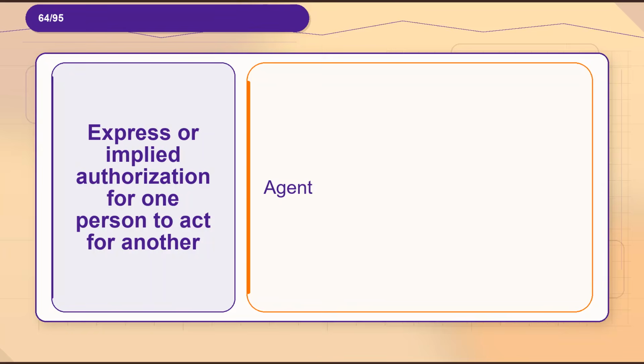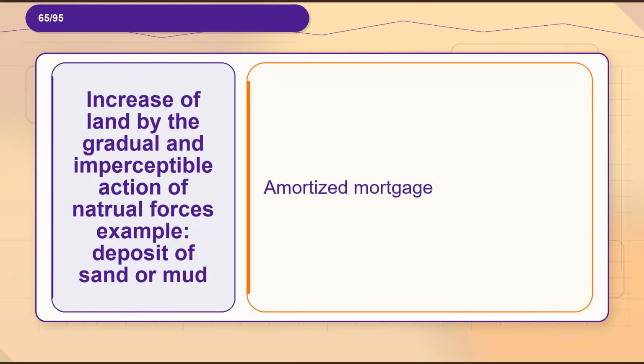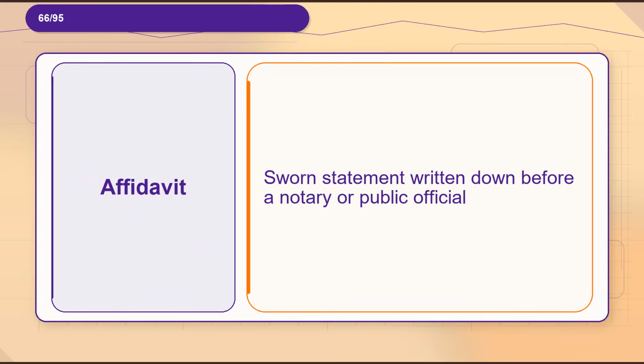Flashcard 64. Term, express or implied authorization for one person to act for another. Definition, agent. Flashcard 65. Term, increase of land by the gradual and imperceptible action of natural forces. Example, deposit of sand or mud. Definition, amortized mortgage. Flashcard 66. Term, affidavit. Definition, sworn statement written down before a notary or public official.